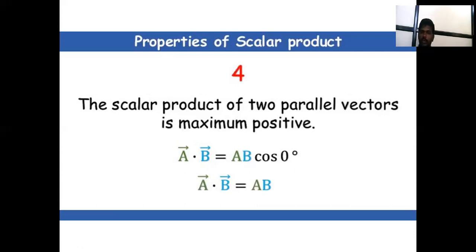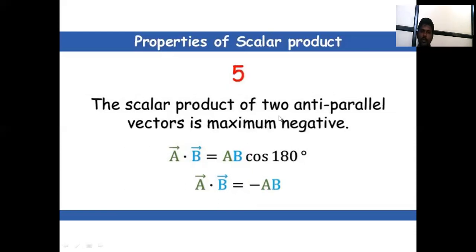The scalar product of two parallel vectors is maximum positive. Parallel means the angle between the two vectors is 0 degrees. Then cos 0 is 1, so a dot b is equal to ab, which is the maximum positive value.